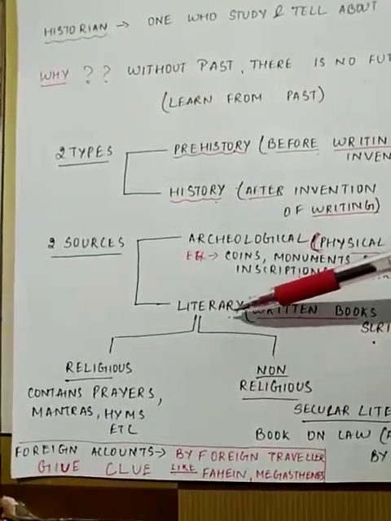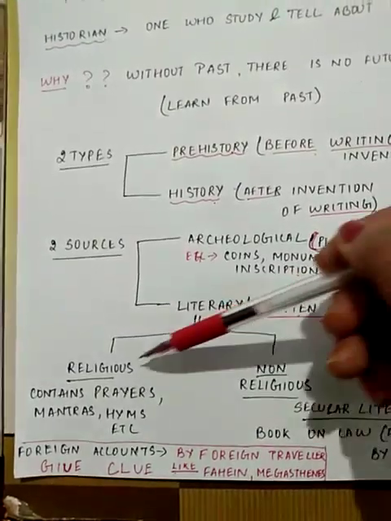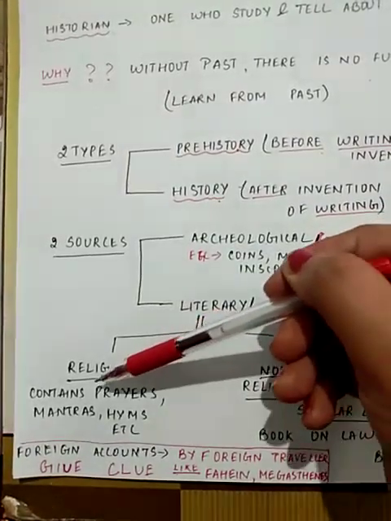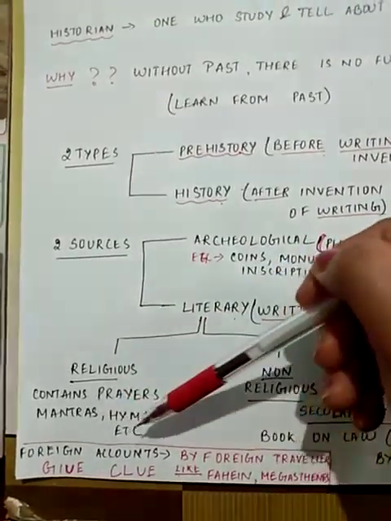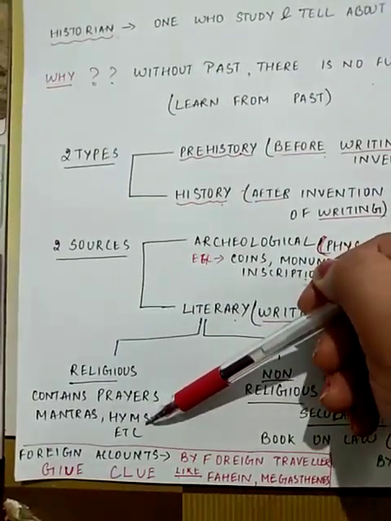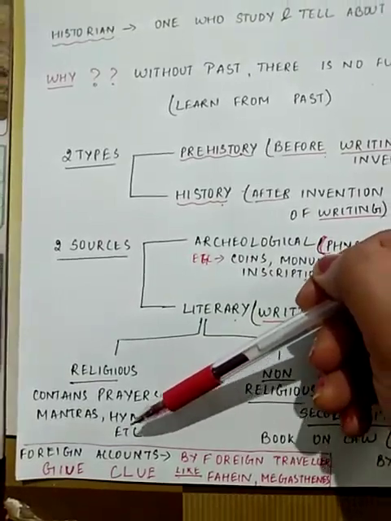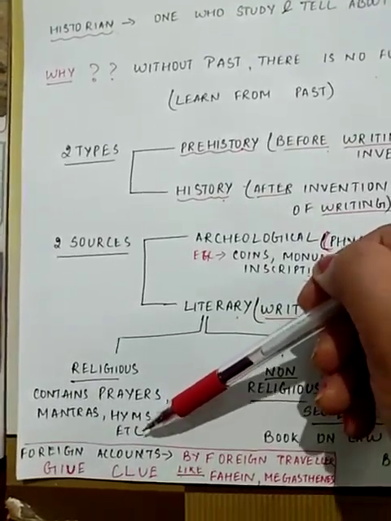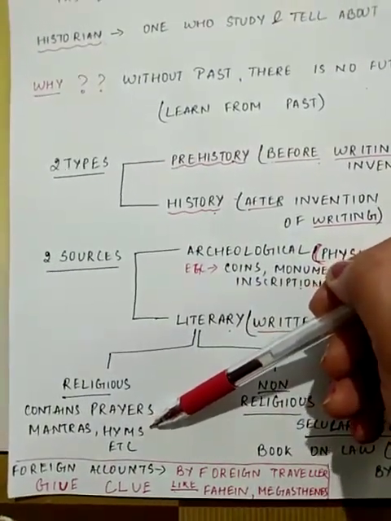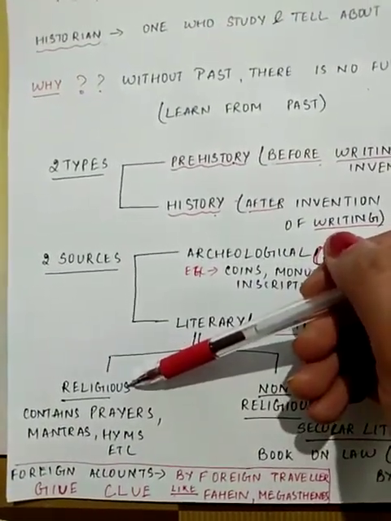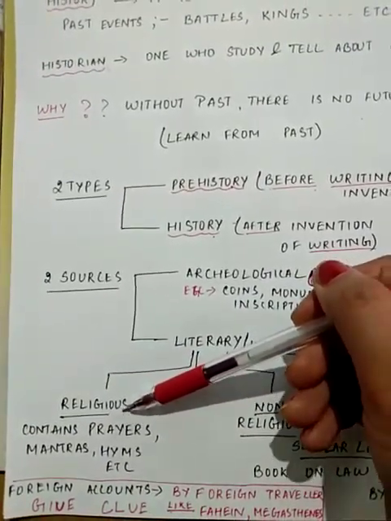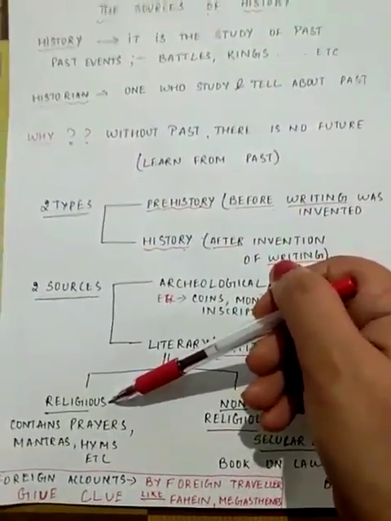Literary records are further classified into two categories: religious and non-religious. Religious records contain all the prayers, the mantras, the hymns and many more. For example, you have the Gayatri mantra written in the Rig Veda, and you have Ramayana, you have Mahabharata, which tell you about all the events that happened in the past and give you all the clues and information about Lord Rama, Lord Krishna. This is all called religious record.